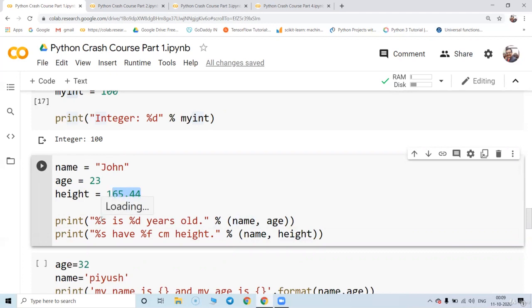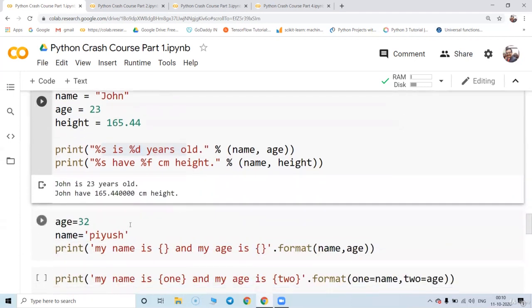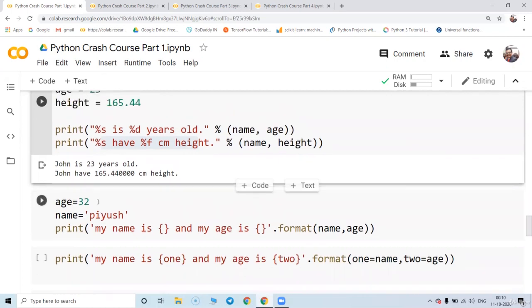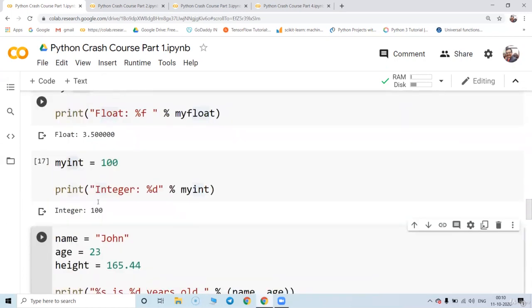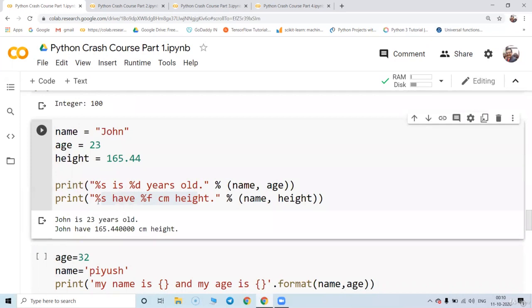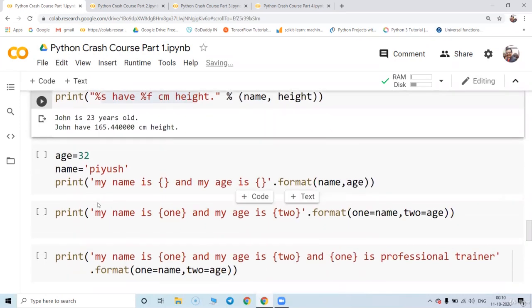So when you write %s is a %d year old, this is going to display John is 23 years old. Let's see. Yes, John has %f height. So John has 165.44 as height. Great. So now we have understood how the percentage works for a print statement in Python.